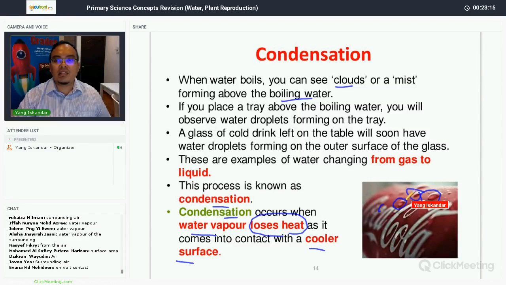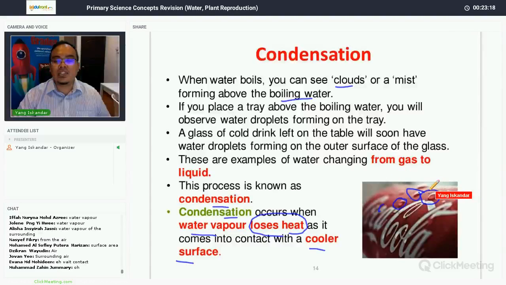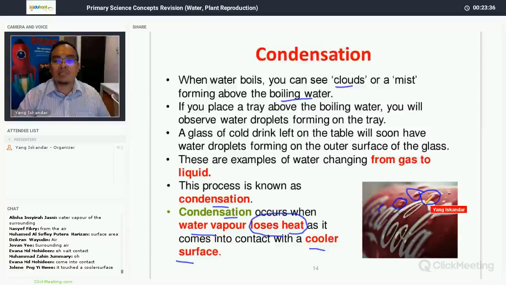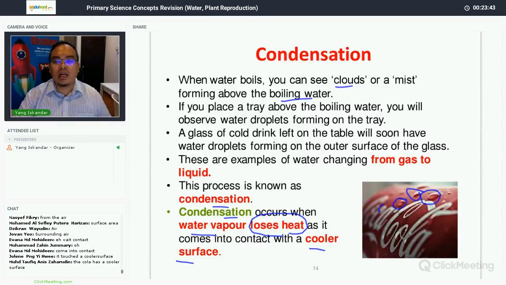Now, water vapor in the surrounding air, why does it change into these water droplets? Because of condensation. Now, why does it condense? Because it comes in contact with the cooler surface of this can of Coca-Cola. Now, for you to see water droplets, the can of Coca-Cola must be cold in the first place. For example, if you buy the Coca-Cola, say from the shelf at NTUC, not from the freezer, you will not see water droplets.